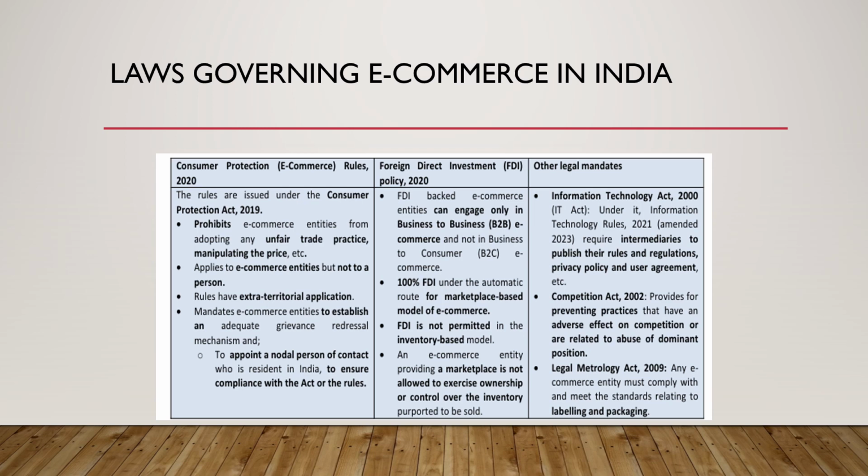What are the other mandates? Here we have the Information Technology Act 2000, IT Act. Under it, the Information Technology Rules 2021, amended in 2023, require intermediaries to publish their rules and regulations, privacy policy, and user agreement. The Competition Act 2002 provides for preventing practices that have an adverse effect on competition or are related to abuse of dominant position. Then we have the Legal Metrology Act 2009.